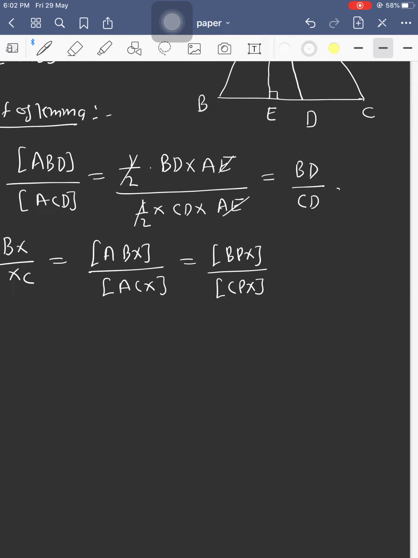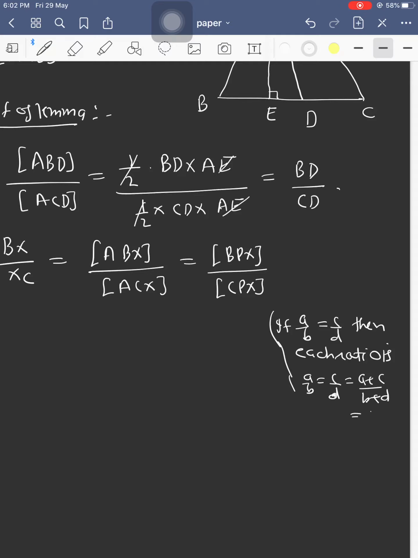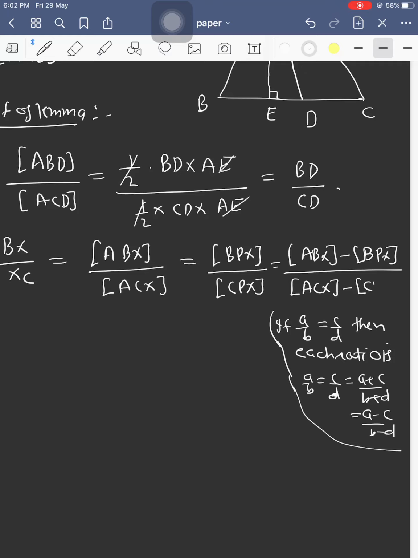We also know that if two ratios are equal, if A upon B equals C upon D, then each ratio can be written as A upon B equals C upon D equals A plus C upon B plus D, or we can write it as A minus C upon B minus D. So using this result, we can write area of triangle ABX minus area of triangle BPX upon area of triangle ACX minus area of triangle CPX.